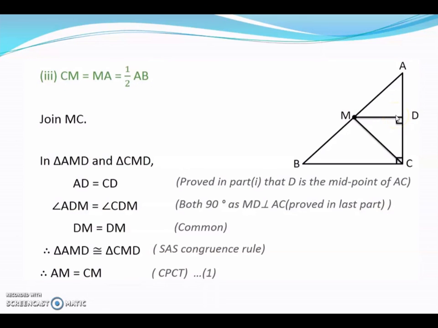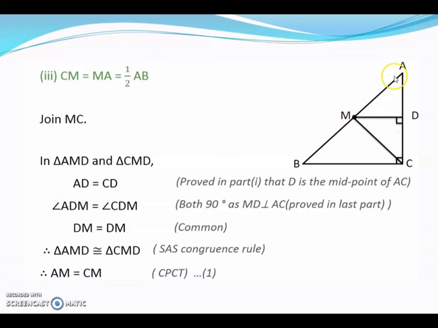Then MD is the common side, and AD and CD are equal because we have already proved D is the midpoint of AC in the first part. So by SAS the triangles are congruent, and by CPCT MC and MA are equal.